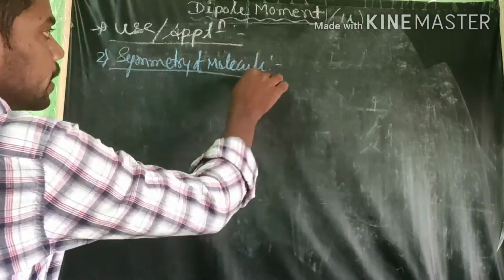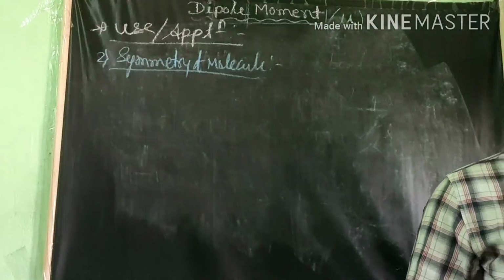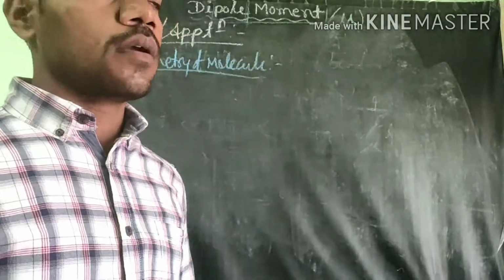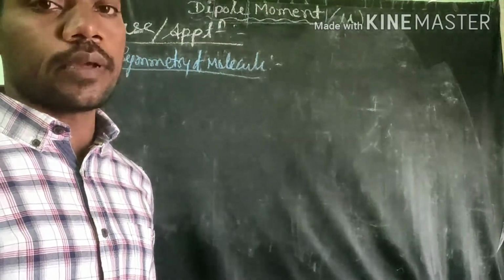To predict the symmetry of a molecule, that is very, very important. Then we are defining whether the molecules are symmetric or not symmetric. That one we have to define.